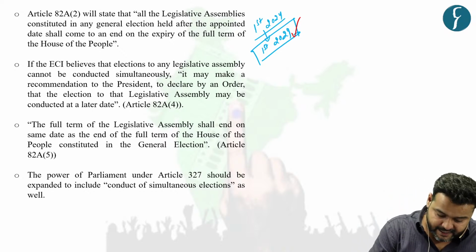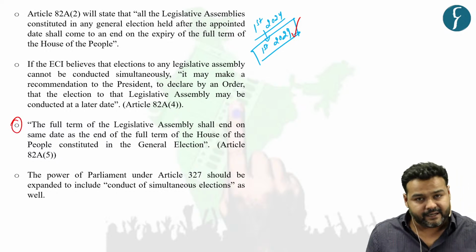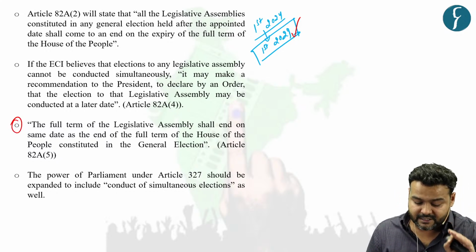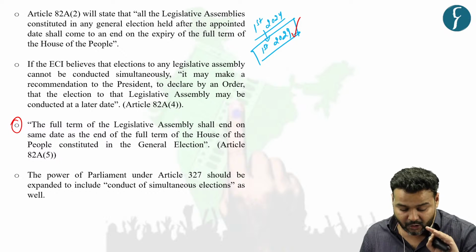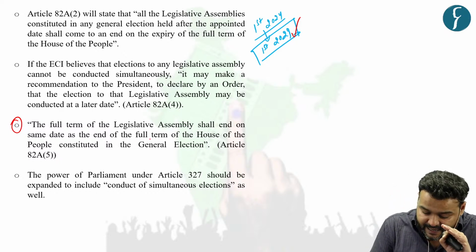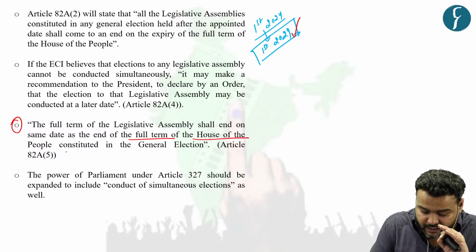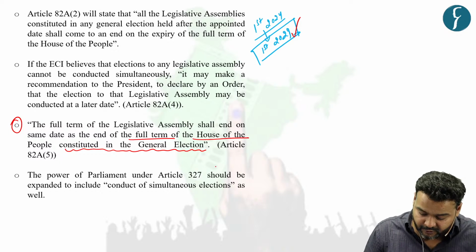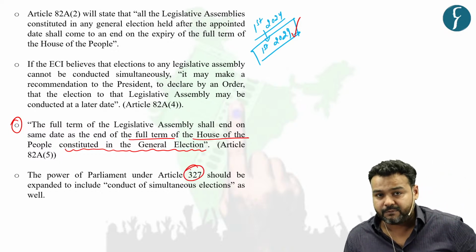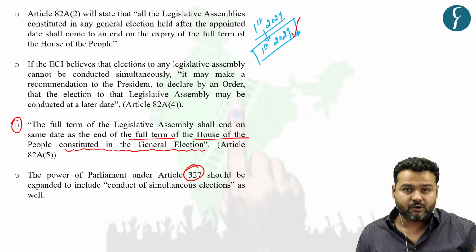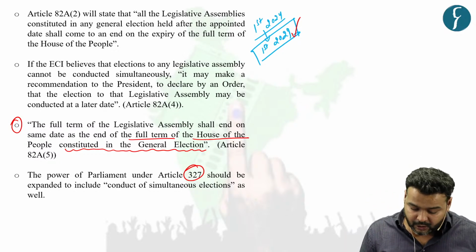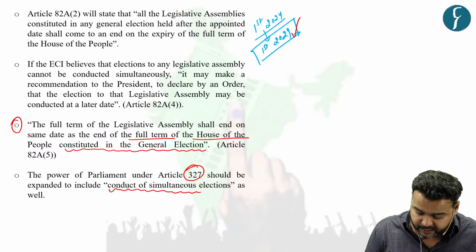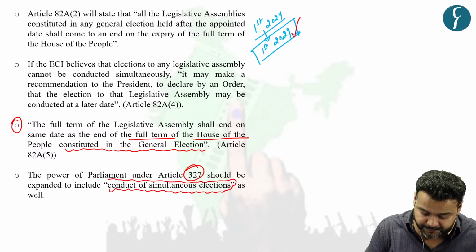You can see here in the third point, it clearly says the full term of the legislative assembly shall end on the same date as the end of the full term of the House of the People constituted in the general election. Further, it says the power of Parliament under Article 327, which deals with provisions of state elections and Lok Sabha, should also include conduct of simultaneous election.